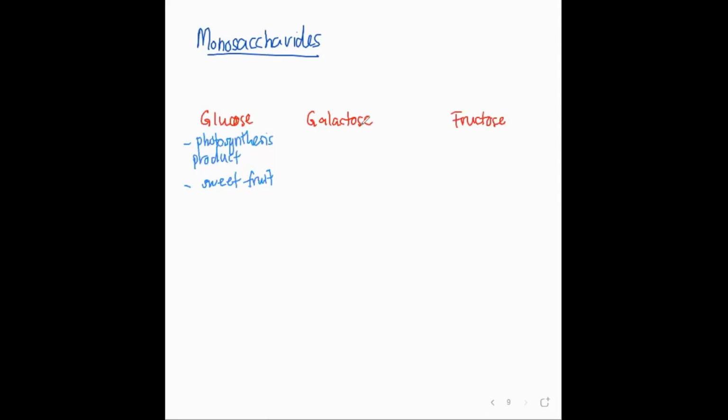What about galactose? Okay, have you heard about lactose intolerant? Have you heard about lactose intolerant, boys and girls? Okay, lactose intolerant is caused by what? Galactose is actually known as milk sugar.